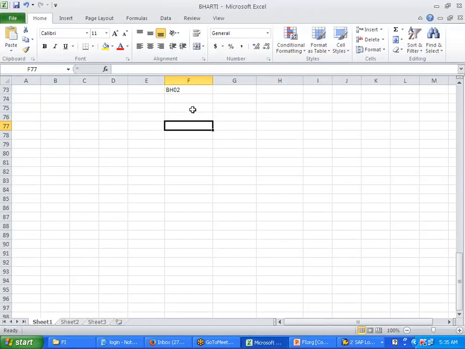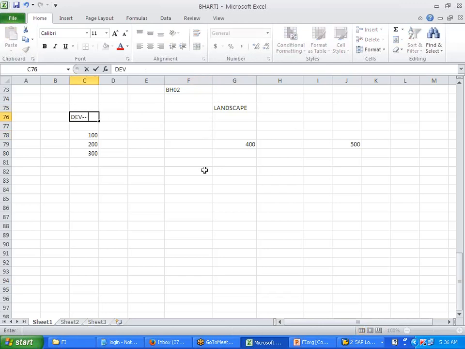So let me put a design, one landscape. 200, 300, 400, 500. This is the development server.